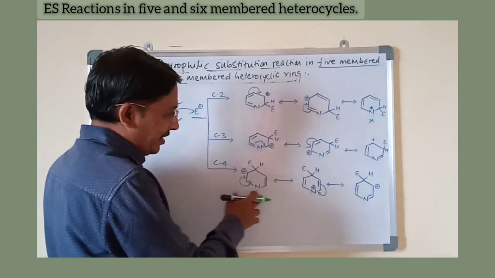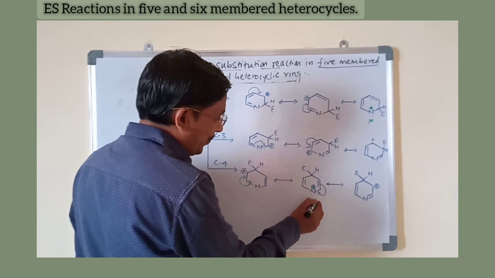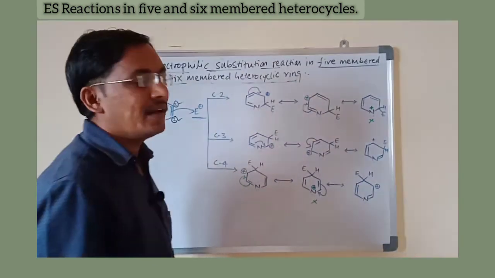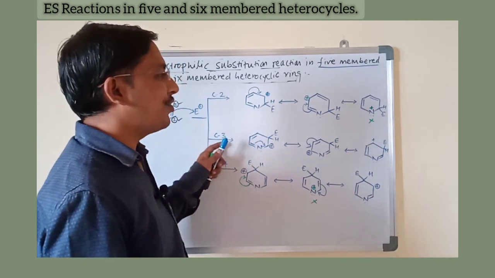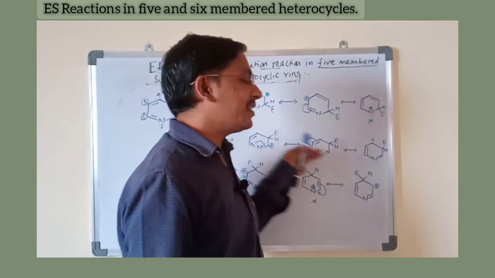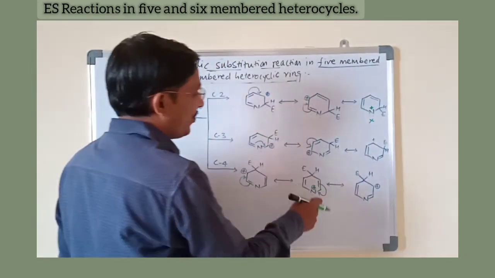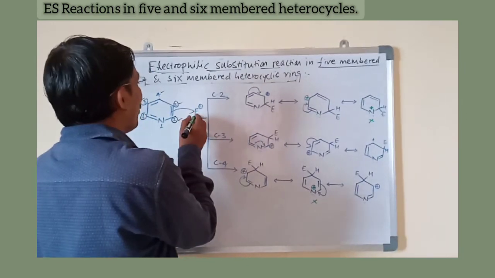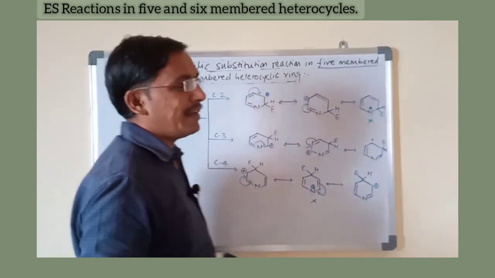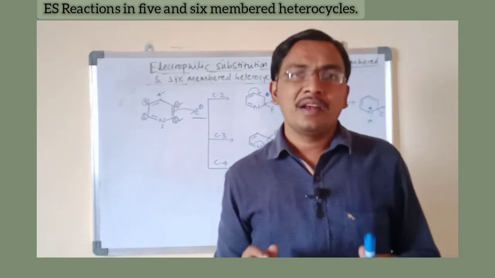In the C4 case, there is one structure in which nitrogen is positive, and that is unstable. So when electrophilic substitution takes place at C3, we get three stable structures, while in the other cases one structure is unstable. That's why electrophilic substitution in pyridine takes place at the C3 position. Now we stop here.